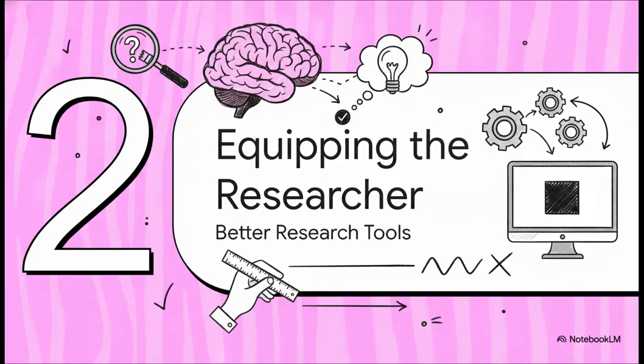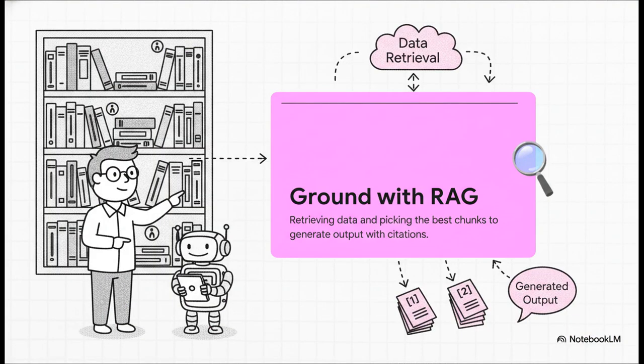Moving right into part 2, equipping the AI researcher with much better tools. So how do we stop the AI from relying on its own fuzzy memory? Developers use Method 1, grounding with RAG, which stands for Retrieval Augmented Generation, along with references. Instead of letting the AI just wildly guess, we give it an open book test. It actually retrieves real data, picks the absolute best chunks of that data, generates an output based only on what it found, and then actually adds citations.